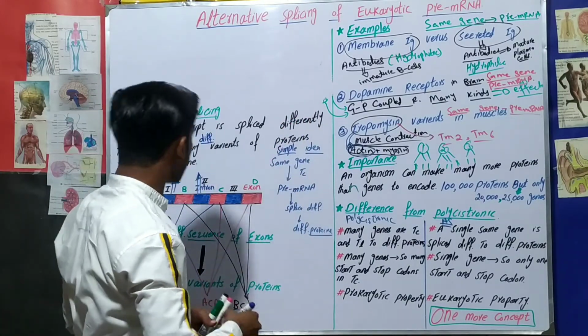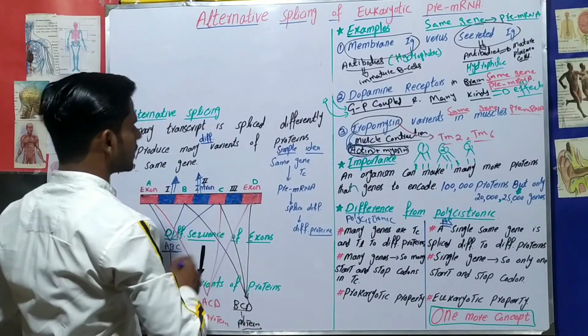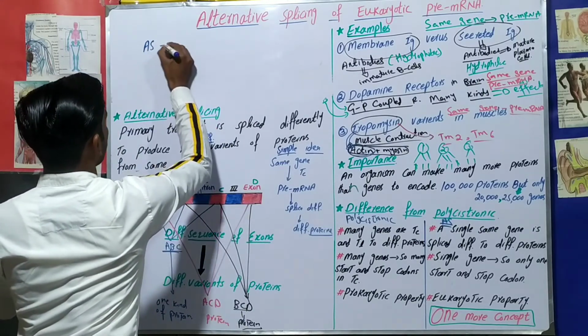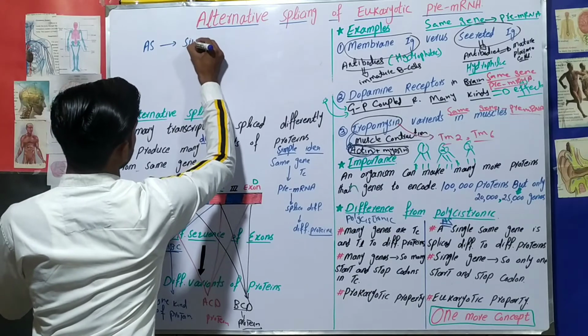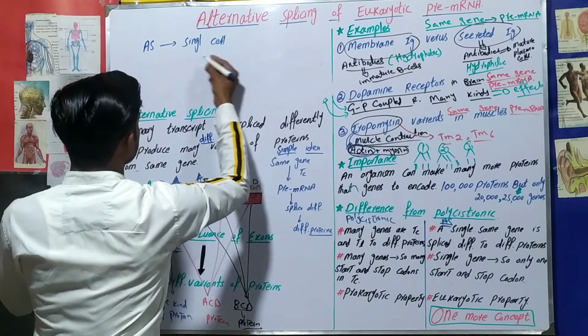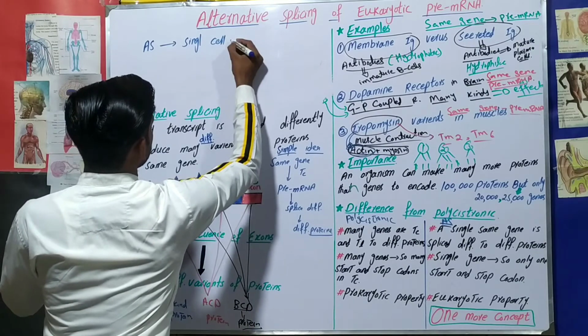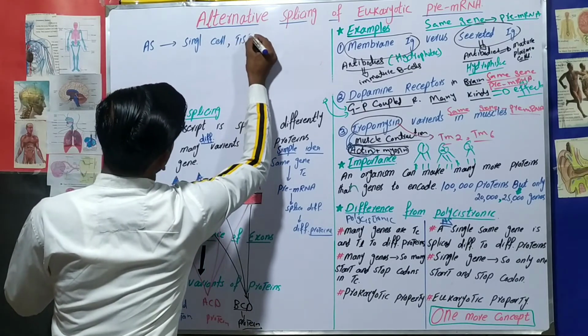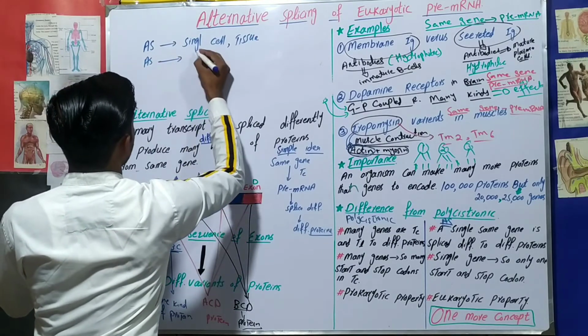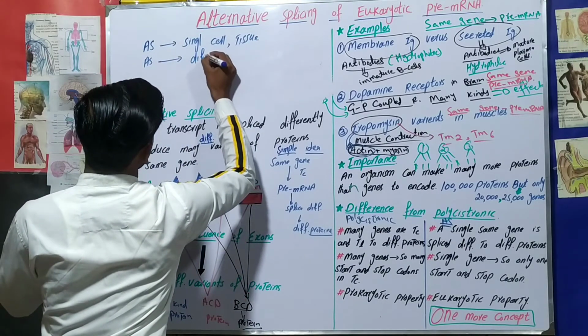What is that concept? That concept says that alternative splicing may happen in a single cell, or we can say in the same tissue, or alternative splicing may happen in different tissues as well.